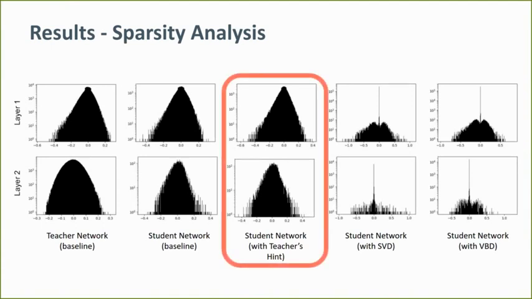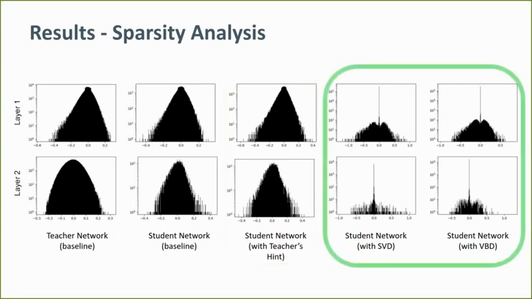When the training is performed with variational dropouts, there is a quantum leap in sparsity of the student network weights, which could be inferred from a large number of weights concentrated around zero. Furthermore, the VBD variant performs marginally better than the SVD variant in promoting sparsity. This is represented by a taller peak in the VBD graph.